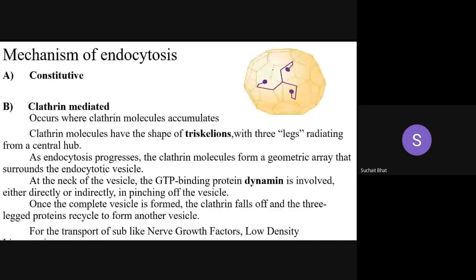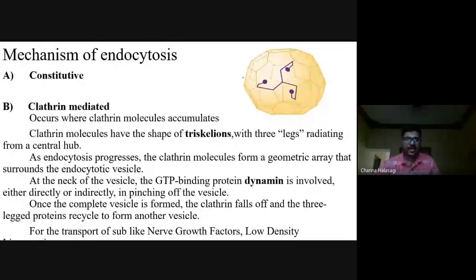Did you follow, guys? Have you understood? Yes, sir. This will end the transport mechanisms: endocytosis, the constitutive pathway, and the clathrin mediated pathway. Clathrin is a molecule present beneath the cell membrane, having 3 legs, which helps in making up the vesicle.